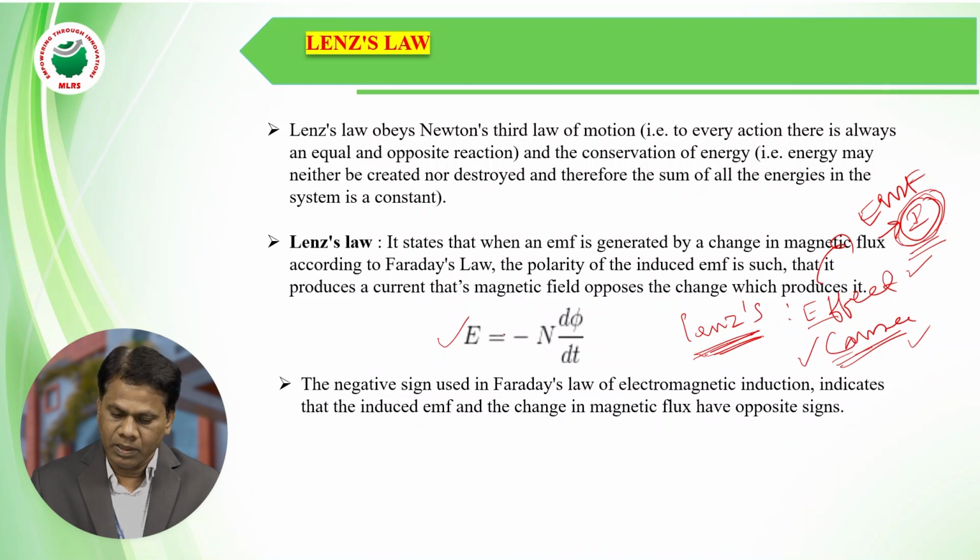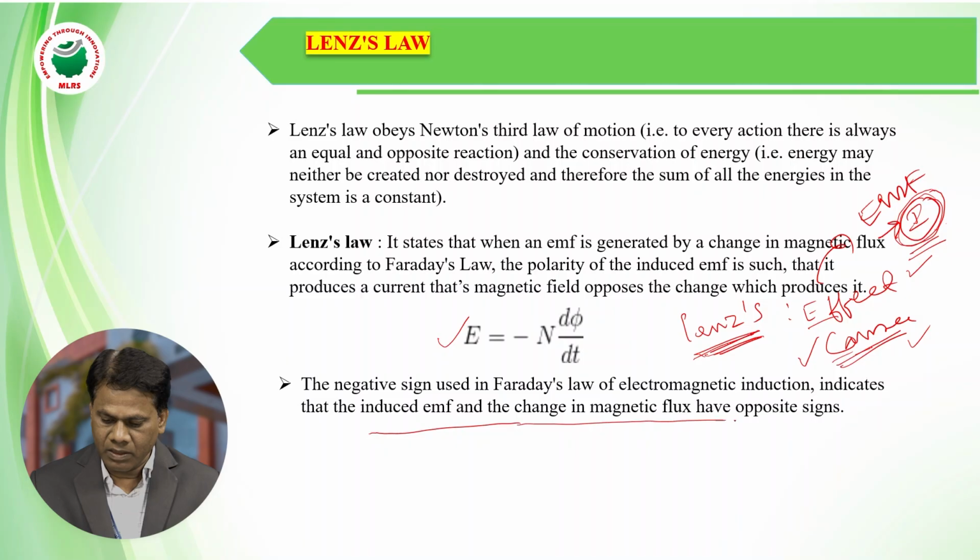The negative sign used in Faraday's laws of electromagnetic induction indicates the opposing nature of the induced EMF to the cause producing it. The EMF is the effect, and the cause is the rate of change of magnetic flux linking with a coil. So this is about the second law.